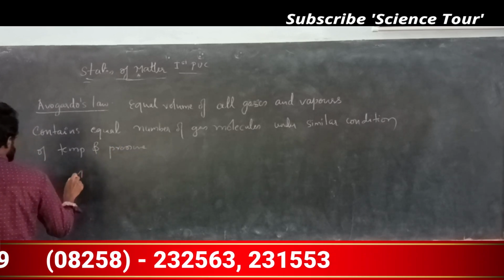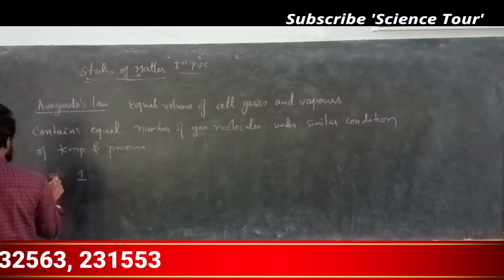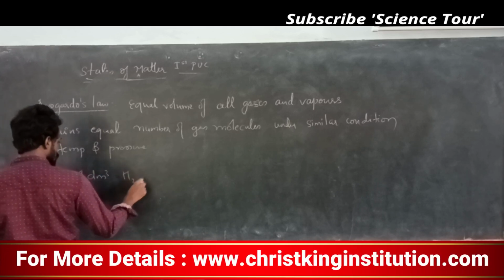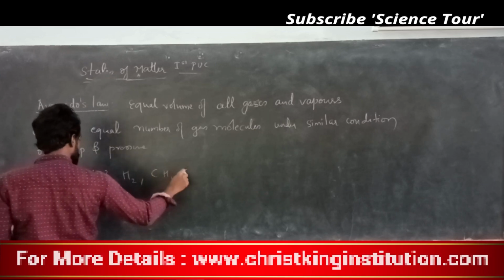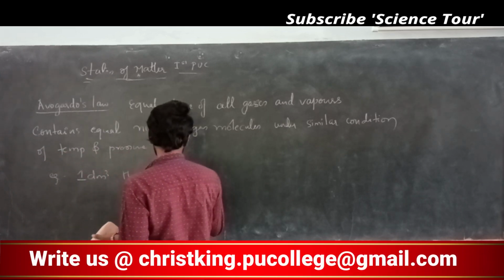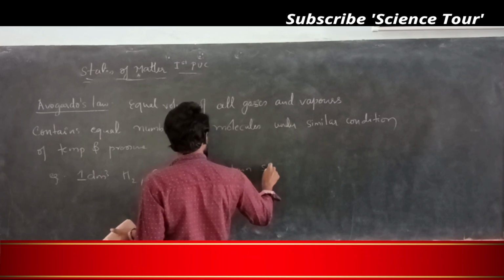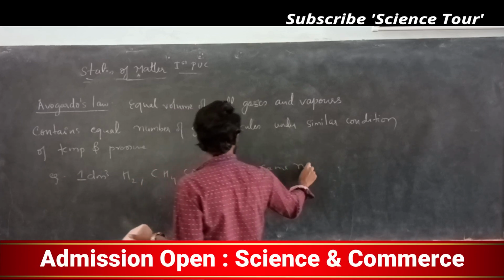That means, my dear students, for example 1 dm cube of hydrogen, methane, carbon monoxide or carbon dioxide contain the same number of molecules.